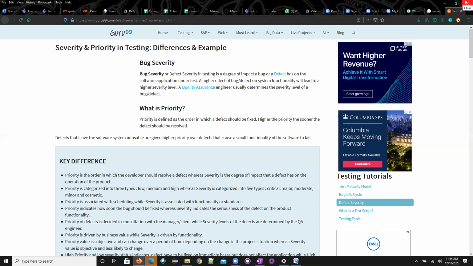See, now I define: if there is any showstopper, if the application is going to break, those types of test cases you call high priority. And high priority will be derived on two things: one is the complexity of the test cases and the time to execute that particular test case, and whether it's a showstopper or not. So based upon these three pointers, the test cases can be prioritized.